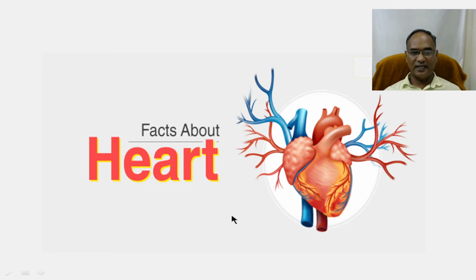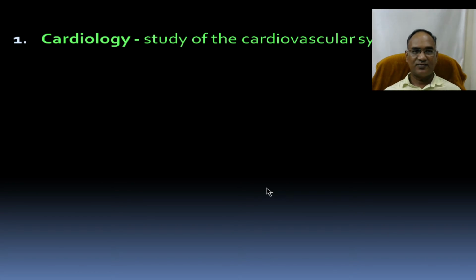Before talking about the facts, let us discuss the main important terminologies of the heart. The first terminology is cardiology. The study of the cardiovascular system, we call cardiology. There is another connected system, the respiratory system, cardiorespiratory physiology. But here, in cardiology, we are going to discuss only the heart and the vascularization of the blood tubes.